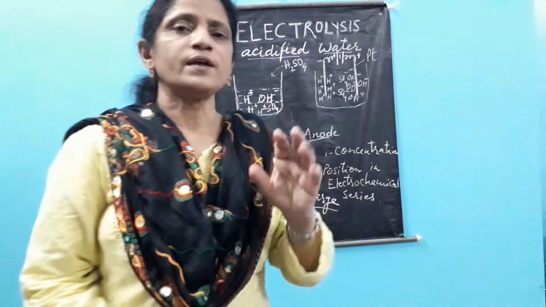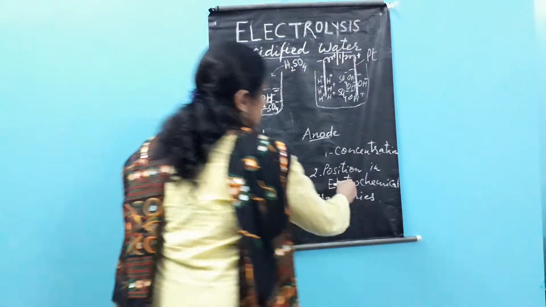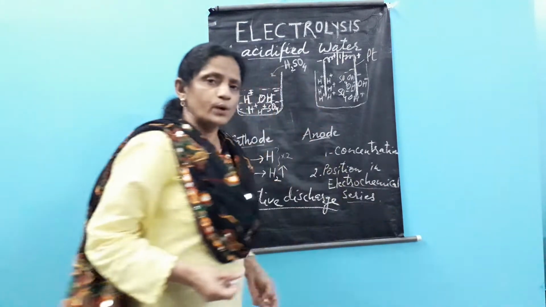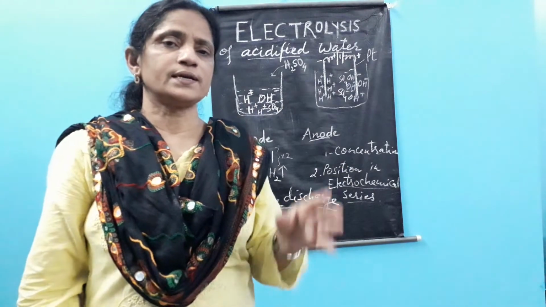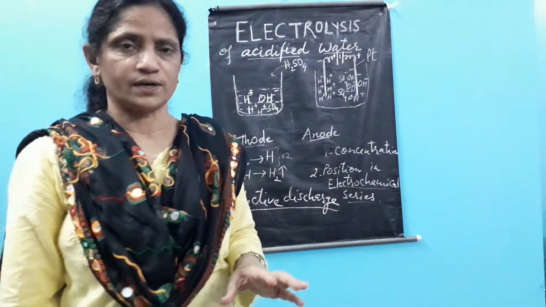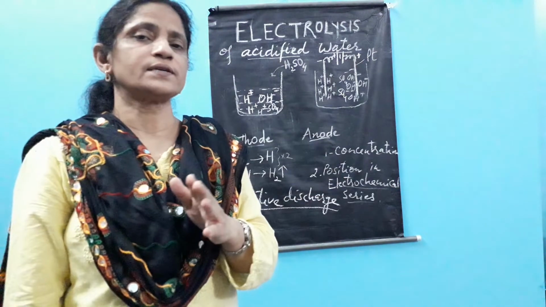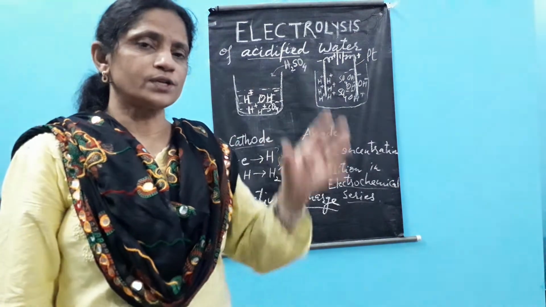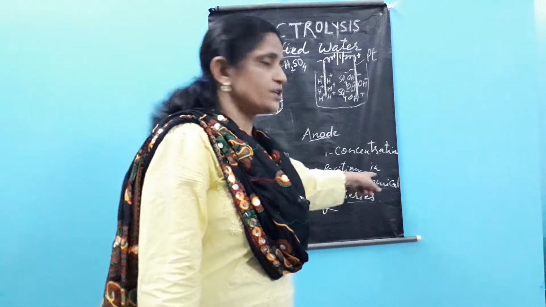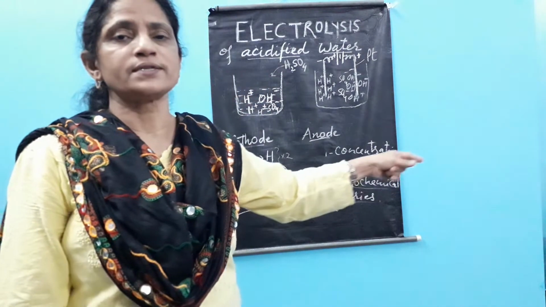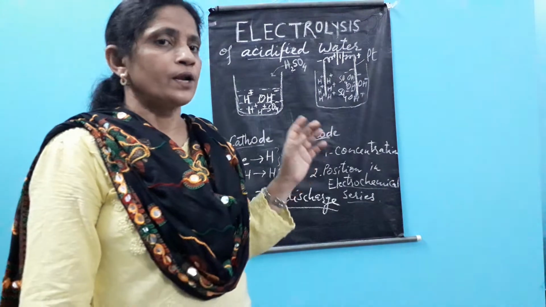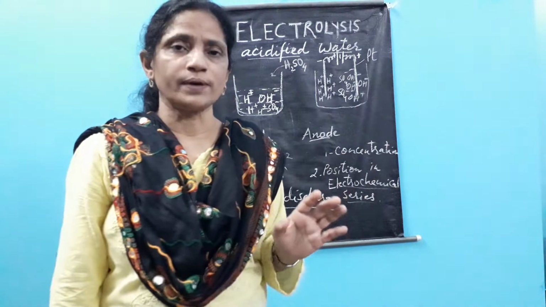So what is the meaning of this electrochemical series? It is something which you have no idea. The electrochemical series are two series that are prepared. One series is for the cations separately and another series is for the anions. So two series: the electrochemical series of cations and the electrochemical series of anions. Now, position in the electrochemical series.